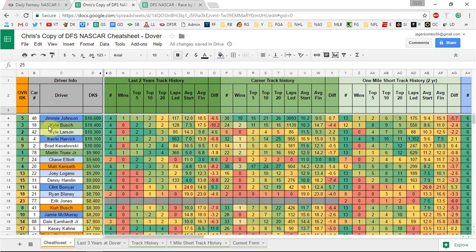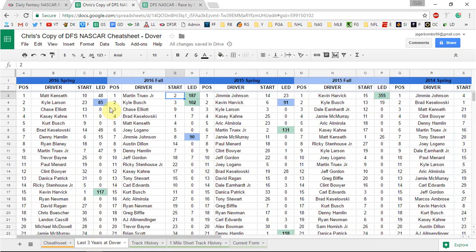We're going to start with the guys in dark green. Those are the guys I think are going to dominate the race and have a chance at leading a lot of laps. Looking back at the last three or six races, what we see from the guys that led the most laps is that they started in the top 10, so there's a high correlation there.